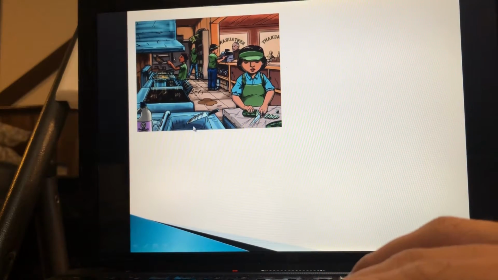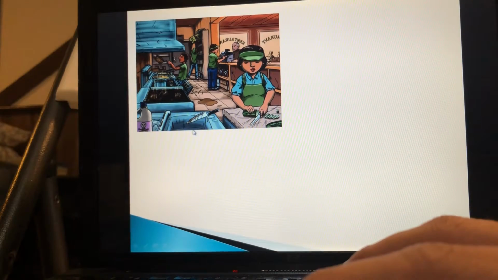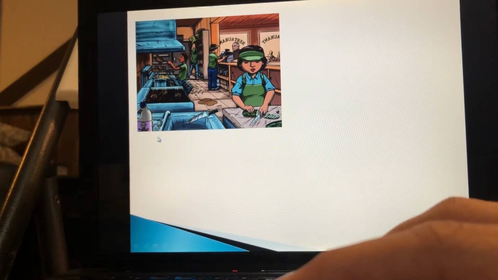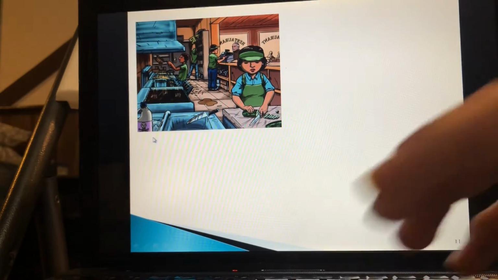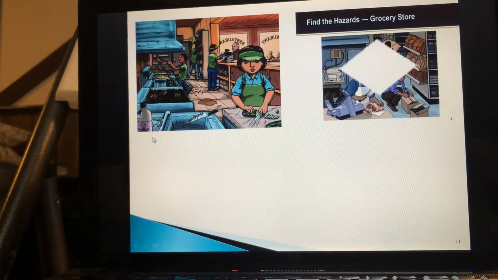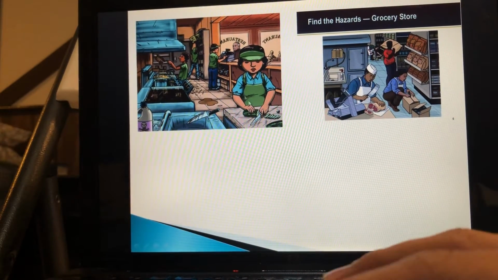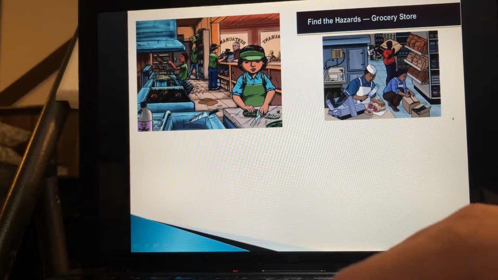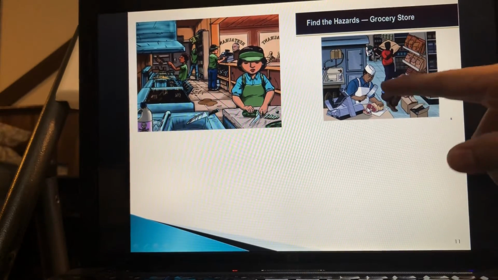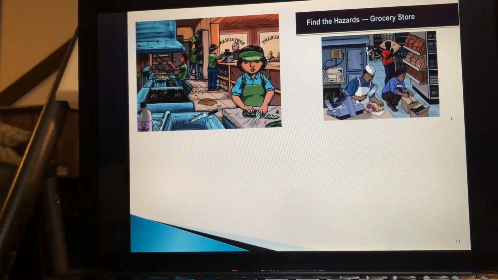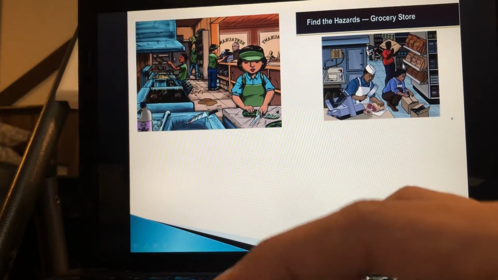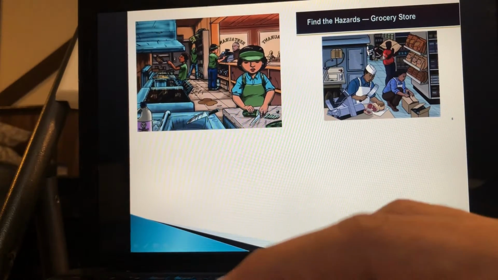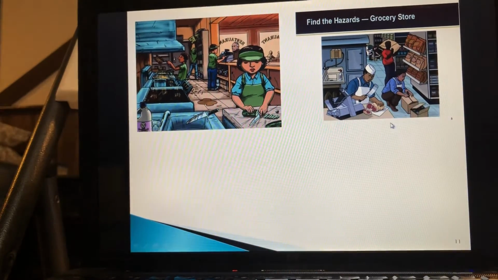Then there is this knife. It could be considered a mechanical hazard. And one more thing, that's not too hazardous, but still it is a chemical hazard, right? Grocery store. Oh, this knife this employee is holding, it could be hazardous for his fingers if he is not trained properly. And this guy who is lifting the sack, in the future he could suffer from back pain. He could, right? We can't say anything.